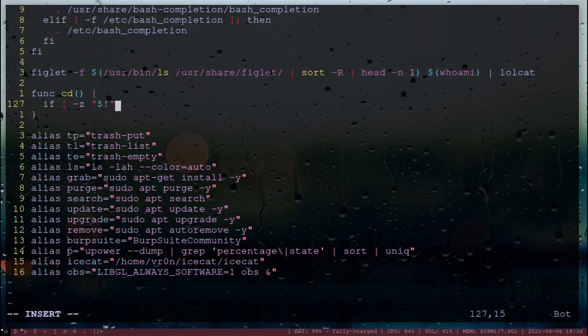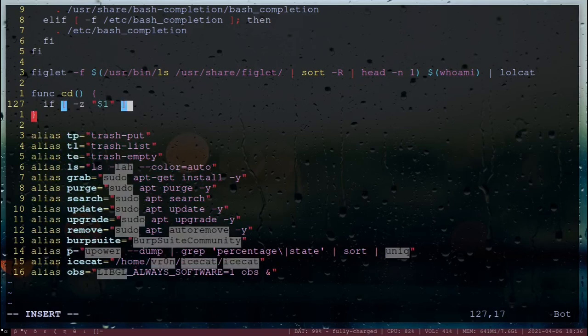What this is saying is, if something is not defined, so -z means not defined, the first argument of what I pass into it, whatever argument I pass into cd, if that's not defined, but then the exclamation point is the not of that not, right? So what this whole thing is saying is, if the first argument is defined, if there is an argument after just cd,